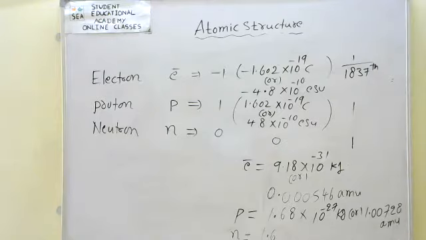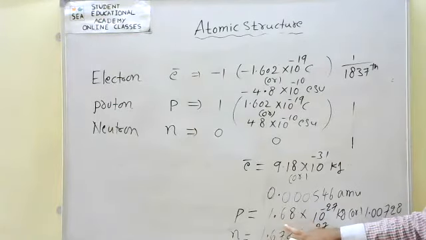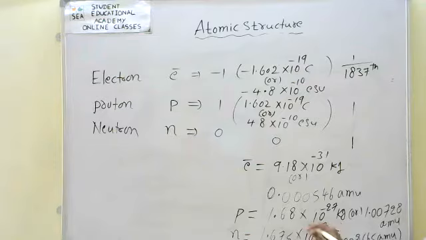It is almost 1.675 into 10 power -27 kgs, or 1.008665 AMU, atomic mass units. If you take the exact proton mass value, it is 1.673 into 10 power -27 kgs.